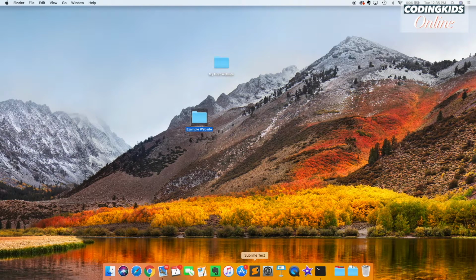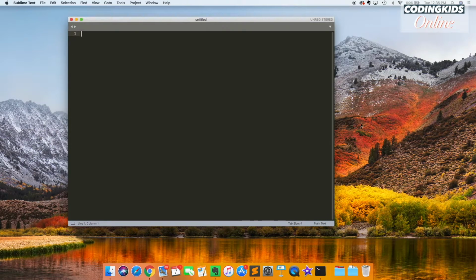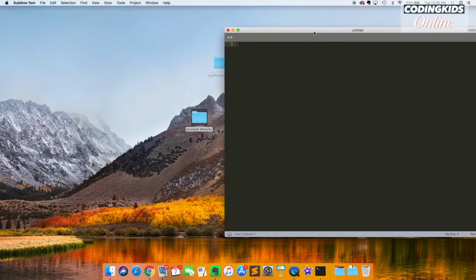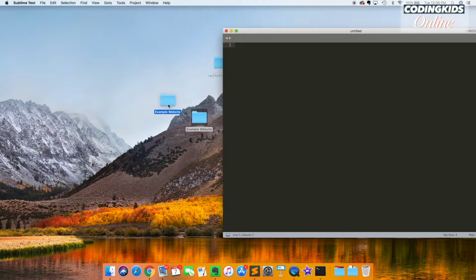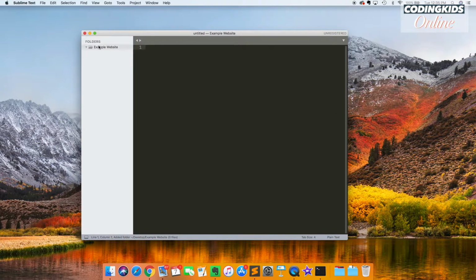So you can click on your Sublime Text Editor. It should come up and it should just be a blank screen like this. Really, really like nothing to it, whether you're on a PC or a Mac. And then all you have to do is just drag that folder onto it. And once it's dragged on, you've got the folder up in the top left-hand corner.